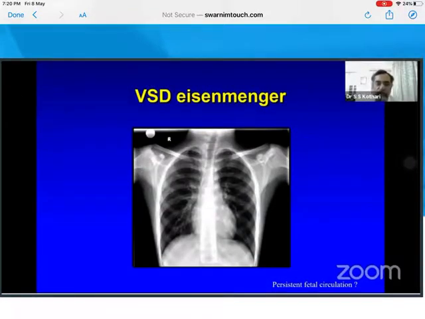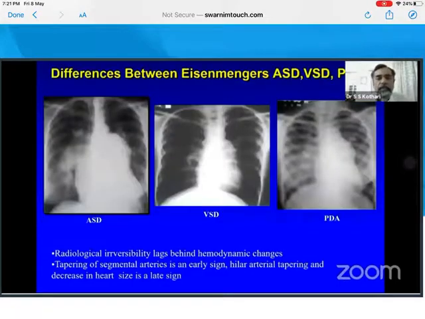Remember, 10% of Eisenmenger can present first as Eisenmenger. That means they never went through a lowering of PAH in childhood, recurrent heart failure. So that means a persistent fetal circulation could happen in an isolated patient about 10%, and therefore they could present for the first time as an adult, but they are Eisenmenger. So this is such a case, persistent fetal circulation sometimes. This is useful in your analysis of history.